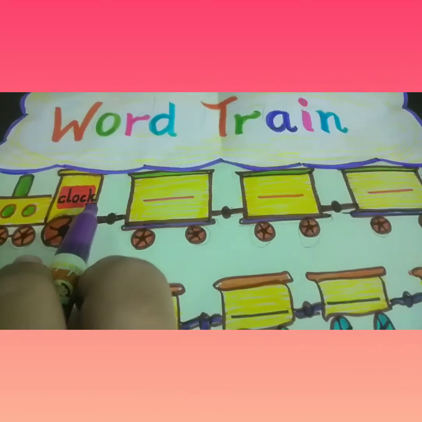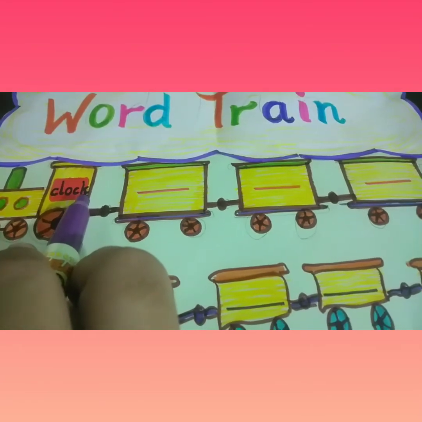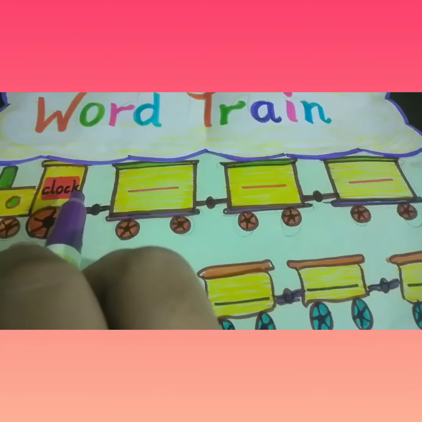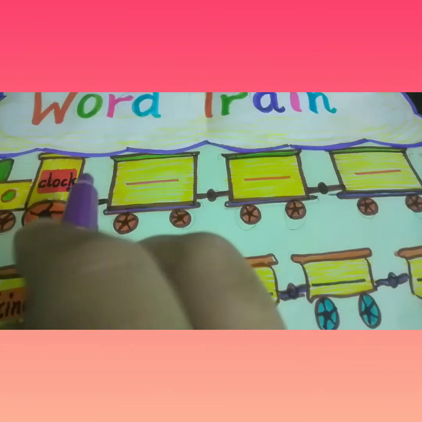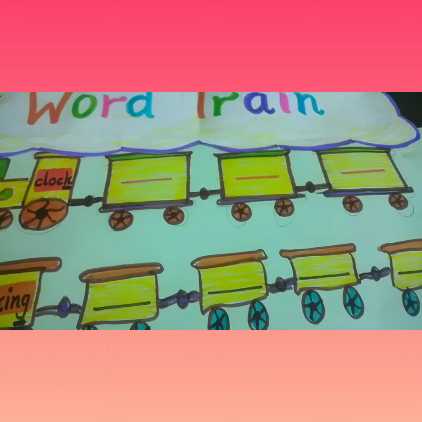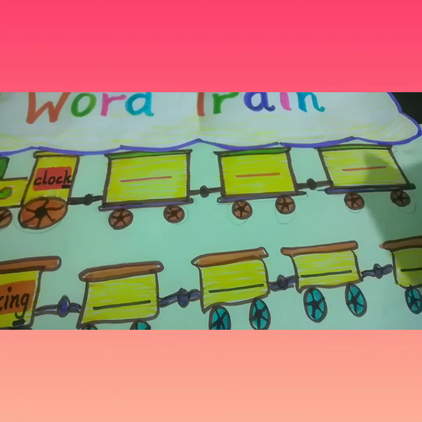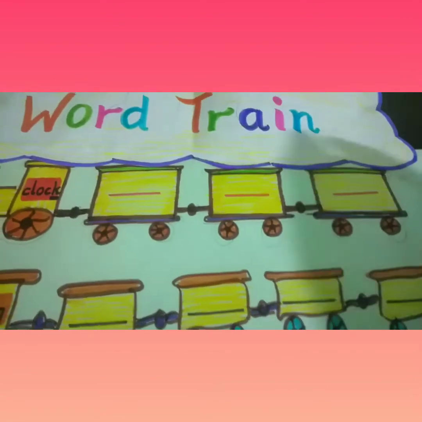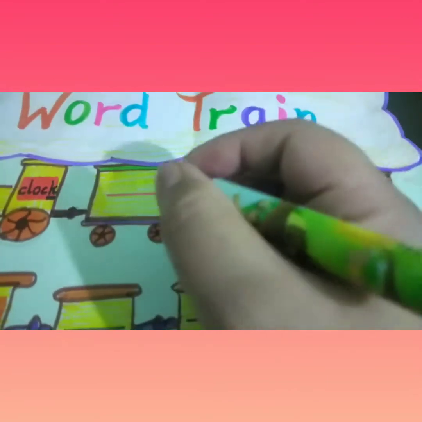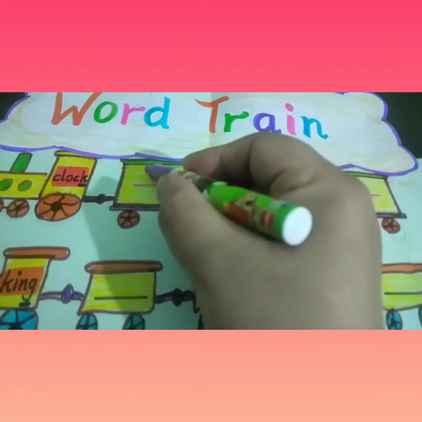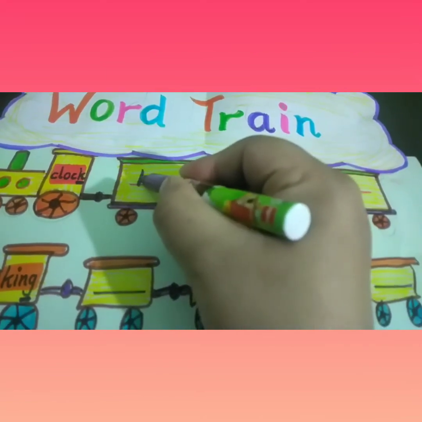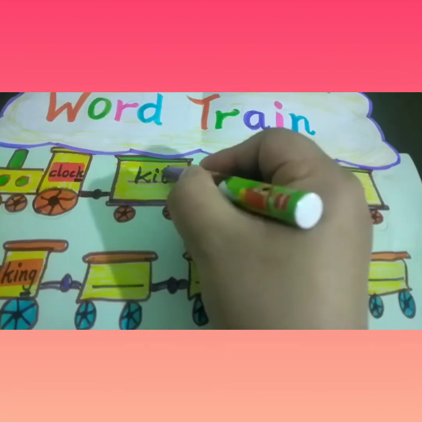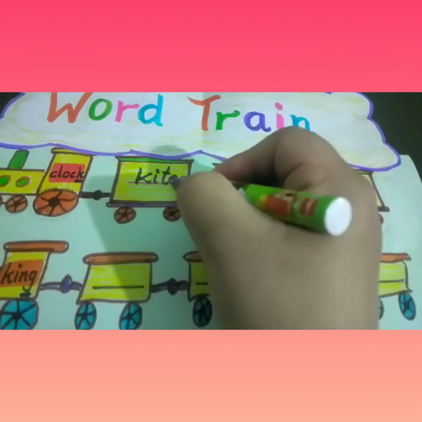The last letter is K. So, we will think about a word which begins with K. You can write any word with K. It can be kite. So, I am going to write here kite. K-I-T-E, kite.